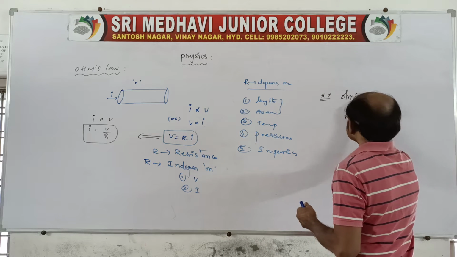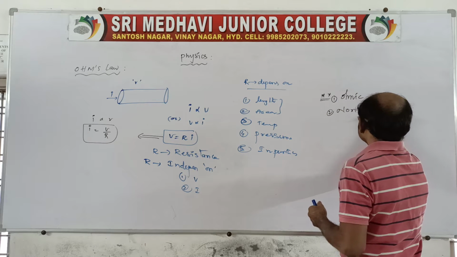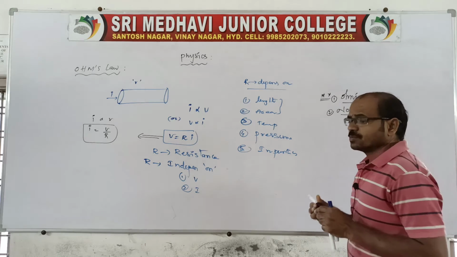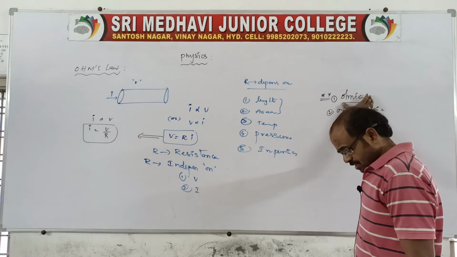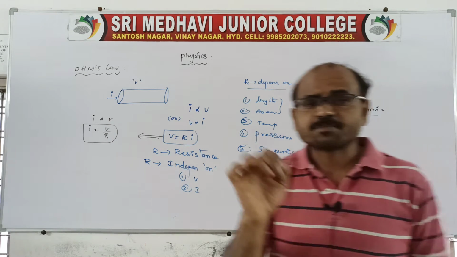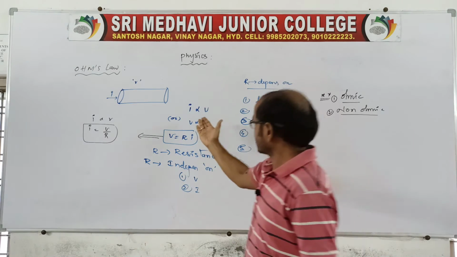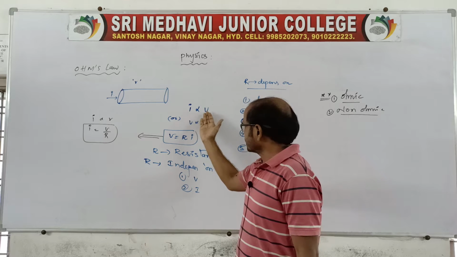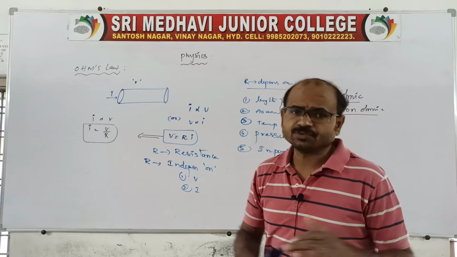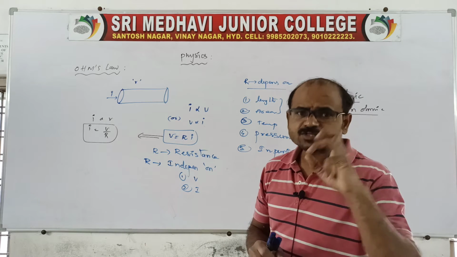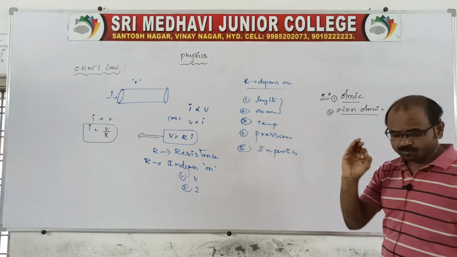See, ohmic devices first one, second one non-ohmic devices. There are two types of substances, ohmic devices and non-ohmic devices. Sir, what is meant by ohmic? Ohmic means the substances which obey Ohm's law. What is Ohm's law? I is directly proportional to V, or V is directly proportional to I. If a substance obeys this law, we call it an ohmic device or ohmic substance.